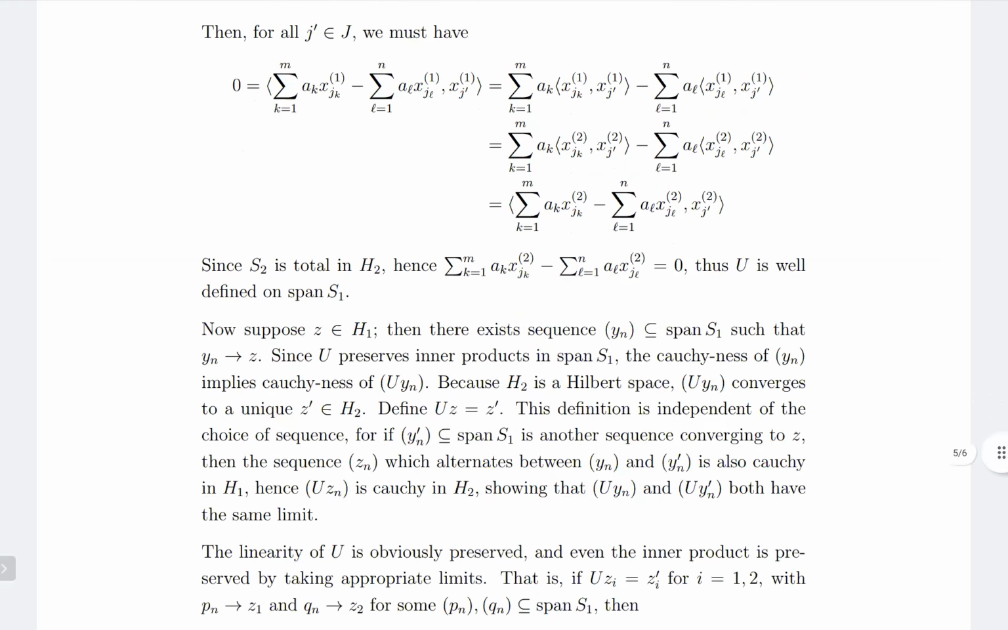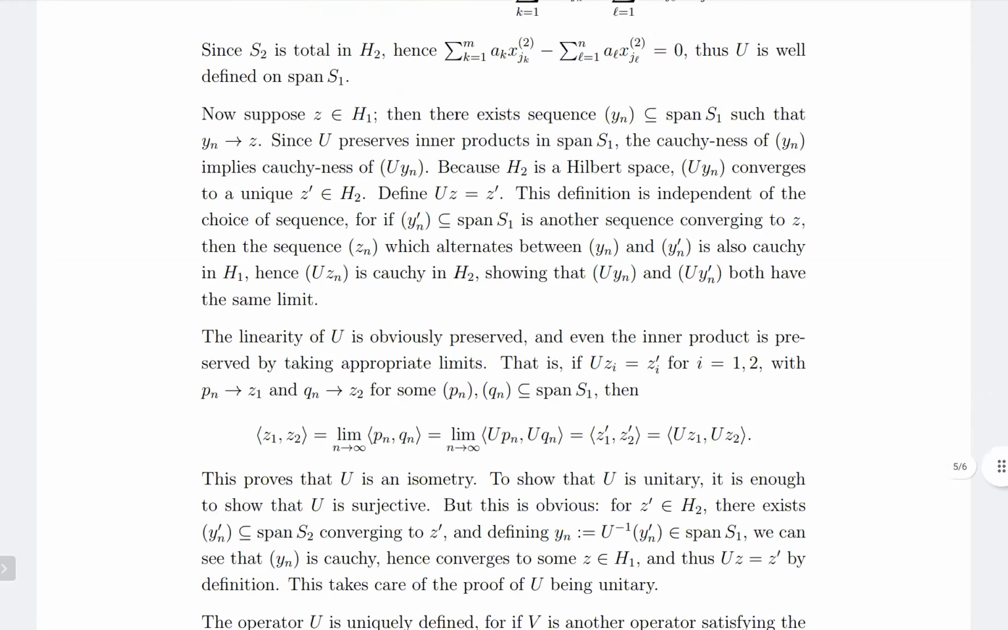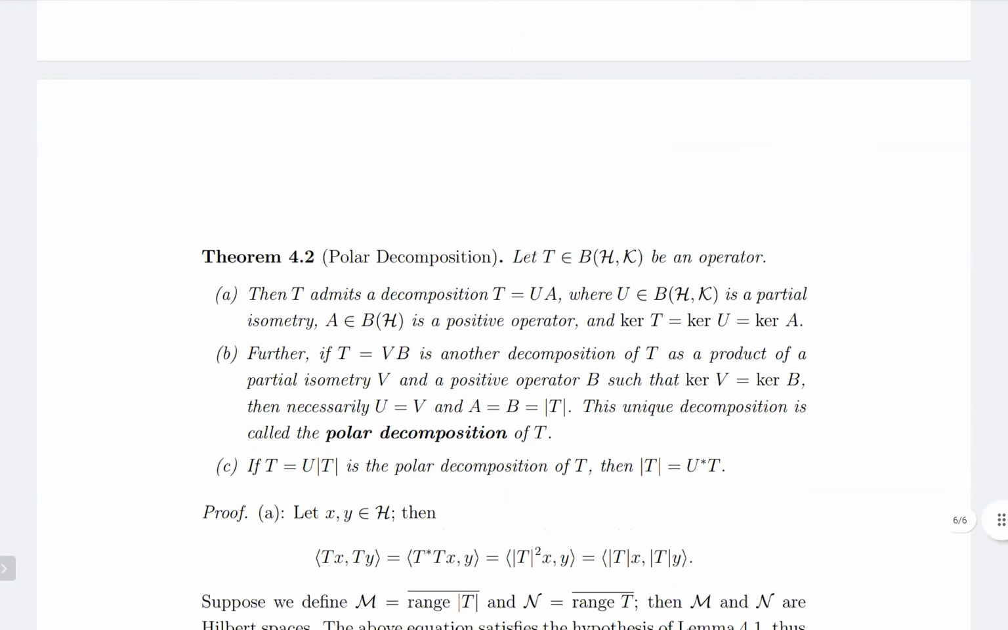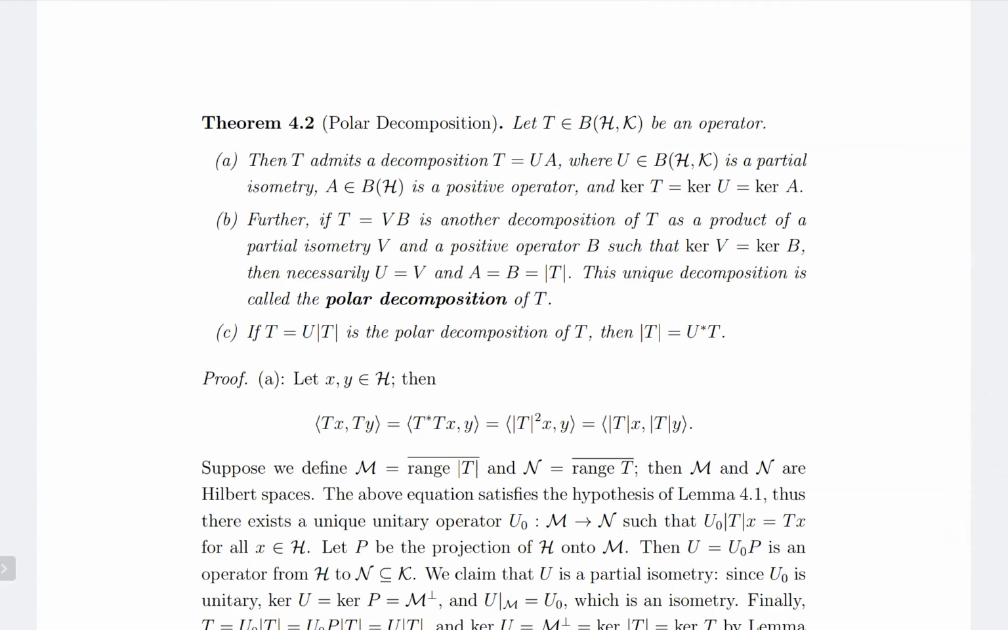So we'll go to the polar decomposition theorem. This is the polar decomposition. Let T in B(H, K) be any bounded operator. Then T admits a decomposition T equal to UA, where U is in B(H, K), U is a partial isometry, and A is a positive operator, and kernel U equals kernel T equals kernel A.